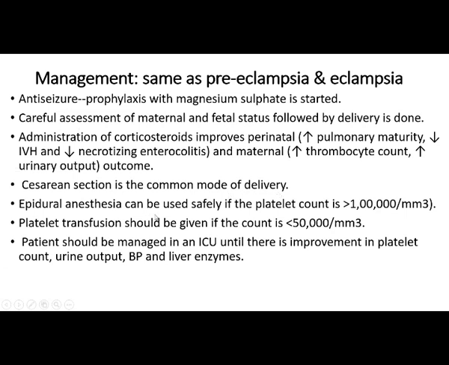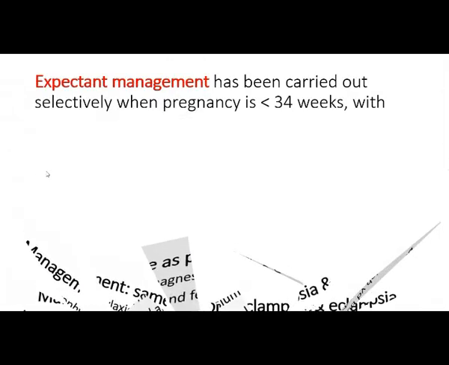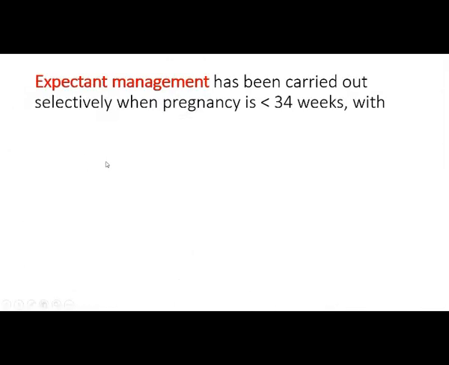Epidural anesthesia can be used safely if the platelet count is more than 1 lakh. Platelet transfusion should be given if the count is less than 50,000. Patients should be managed in ICU until there is an improvement in platelet count, urine output, BP, and liver enzymes. This is the management we do for HELLP syndrome, the same as for preeclampsia and eclampsia. Next is expectant management.